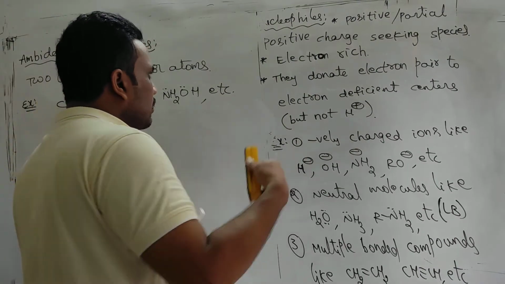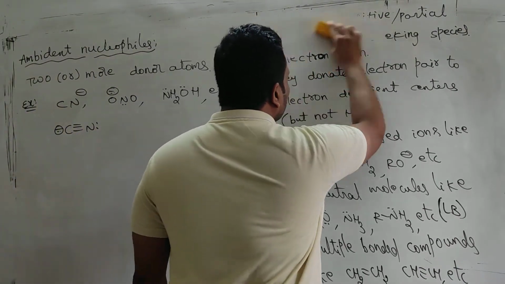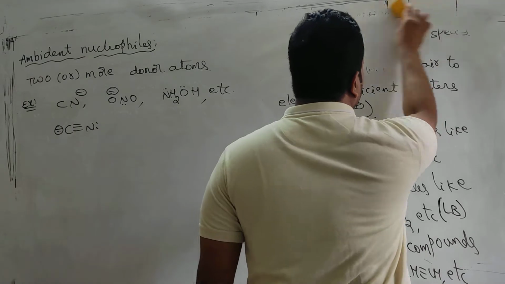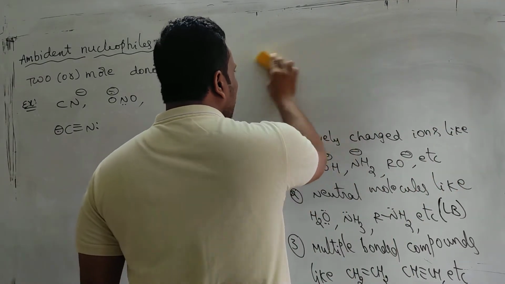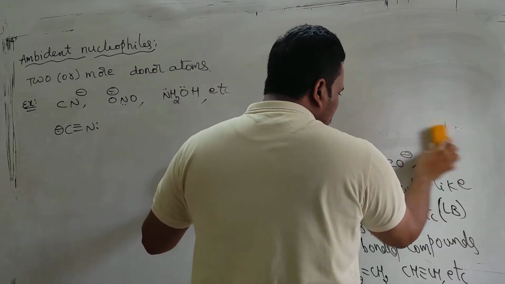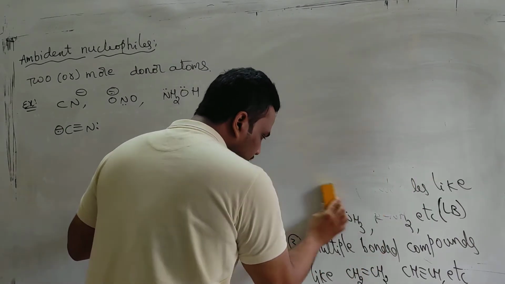But for competitive examinations, a very easy question is which of the following acts as an electrophile or nucleophile.